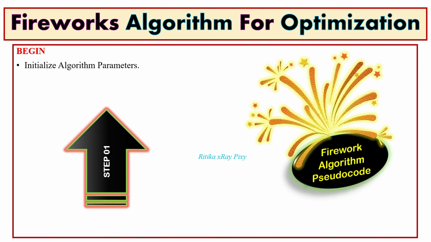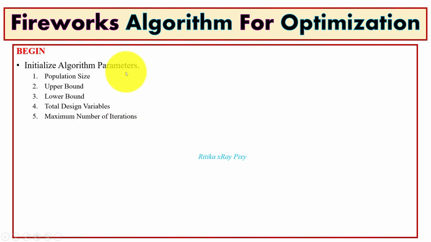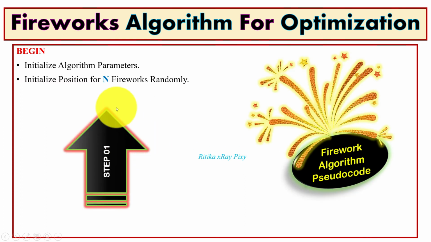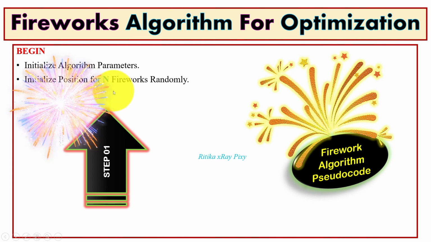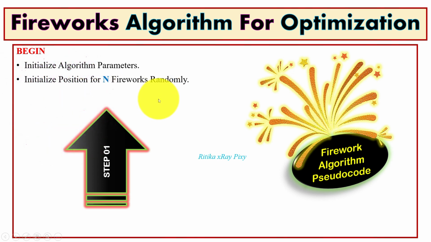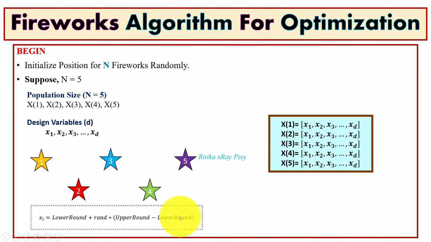Now step by step we will try to understand how this algorithm works. First, we will initialize the algorithm parameters like population size, that is the total number of fireworks, search space boundary, that is upper bound and lower bound, total number of design variables, that is the dimension, and maximum iterations, that is how many times this loop will repeat. Next, we will initialize the position for the n fireworks randomly in the search space. Using this equation, we can randomly initialize the position for the n fireworks in the search space.